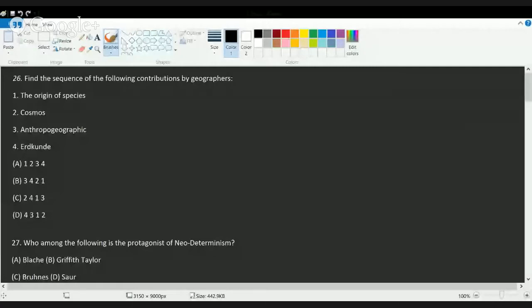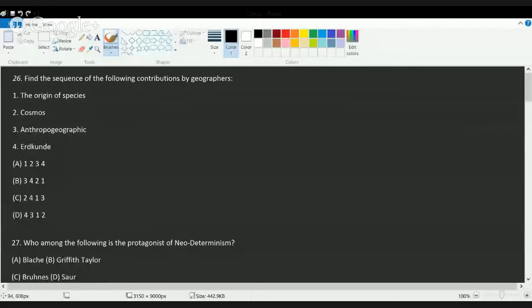Today we would be covering the next 25 questions for the CBSE NET examination for Geography Paper 3. Now, most of the questions that were asked for Paper 3 this time were very based on direct knowledge. You need to know some of the basic concepts to answer the questions. So, let's start with the first question.